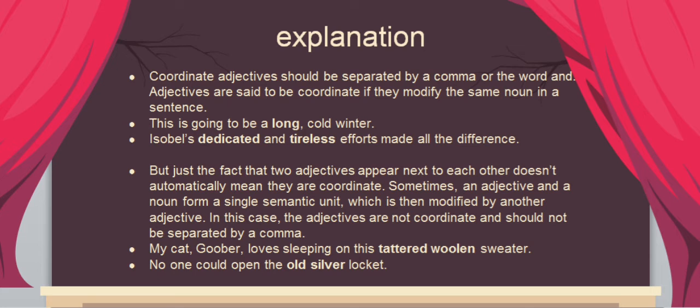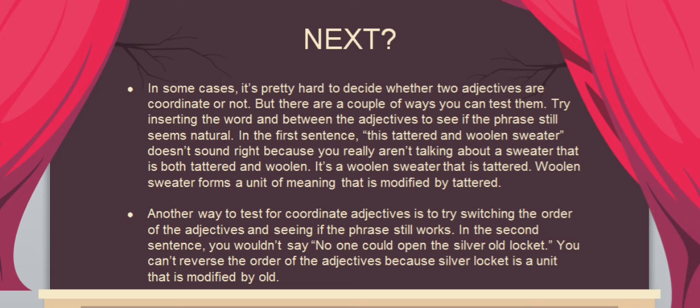And next, no one could open the old silver locket. In the examples I have pulled, there was a coordinate adjective that needs to be separated by a comma, and there's one that cannot be separated by a comma. So you must watch carefully if you want to add a comma.